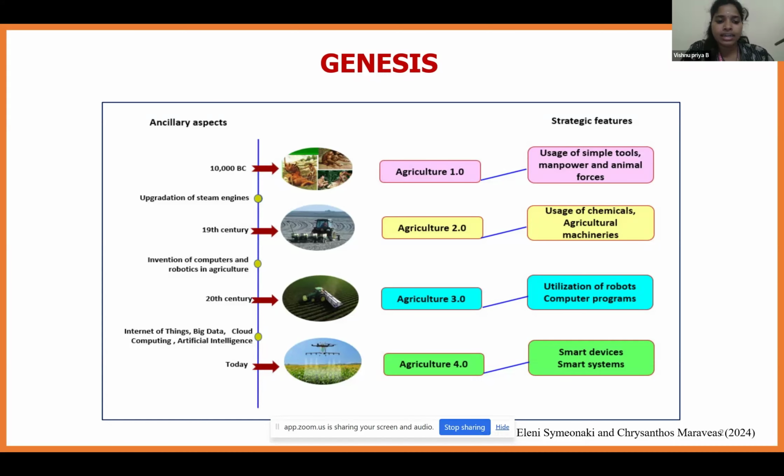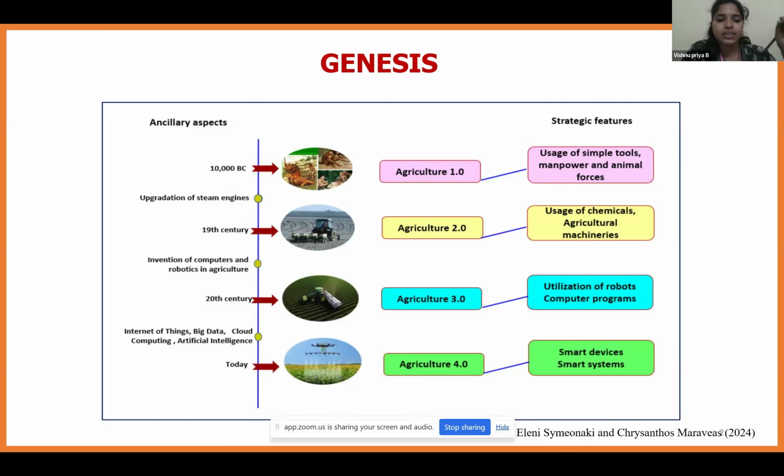That is, in the 19th century, the usage of chemicals started, in and around the 1961 period. And the next is agriculture 3.0, where the utilization of robotics and computer programs has started in many developed countries. In agriculture 4.0, smart devices and smart systems have started being used, that is in today's era: the internet of things, big data, cloud computing, artificial intelligence, etc. Now the drone falls under the agriculture 4.0 era, that is smart devices and smart systems.